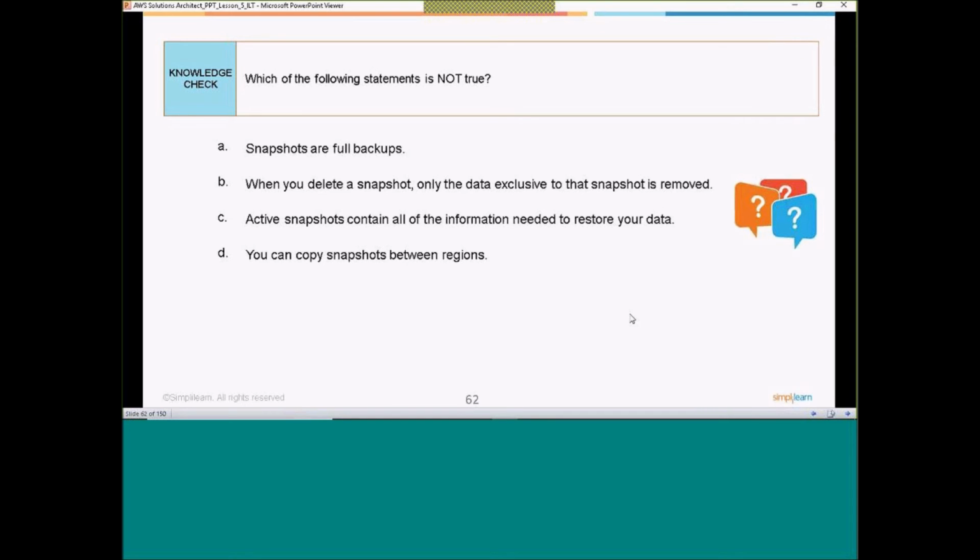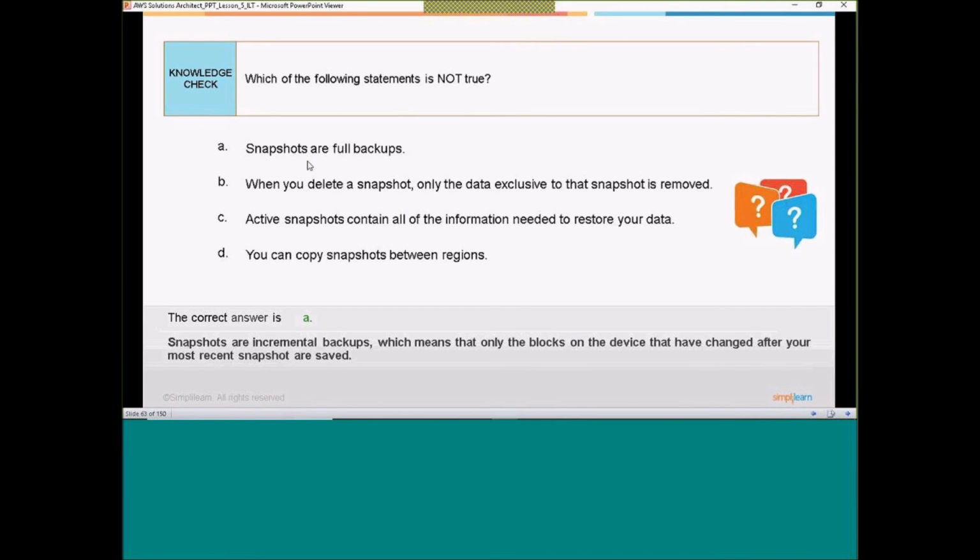How come? See, Samir, you have also seen that an active snapshot contains all the information needed to restore your data. This point I highlighted, right? You can restore the complete data by using your snapshot. So incremental backup is also there, which backs up only the changes. And when you delete a snapshot, only the data exclusive to it is removed. Let's say I have created multiple snapshots of my EBS volume, and any one snapshot I delete, only the data in that snapshot will be removed. Other snapshots are still in place and I can use those snapshots.